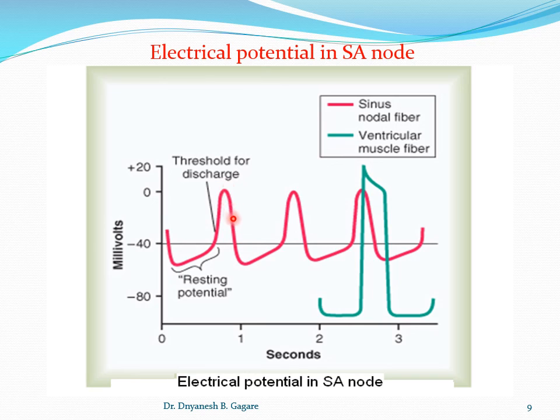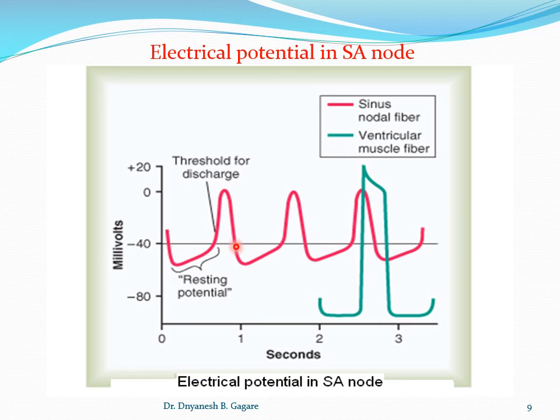Opening of the potassium channel: the concentration of potassium is more inside the fiber, so these potassium ions rapidly diffuse outside. Due to the diffusion of the positively charged potassium ions from inside to outside, the negativity inside increases, and the potential again comes towards the negative side. This phase is called the repolarization.